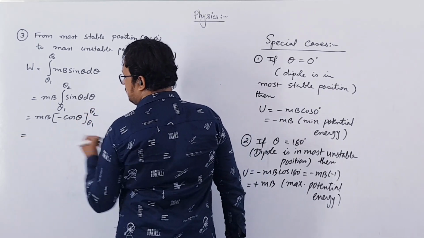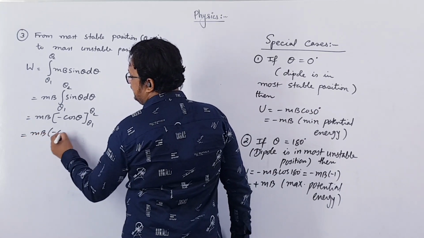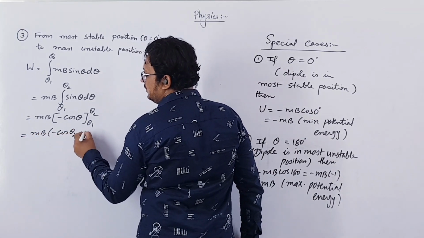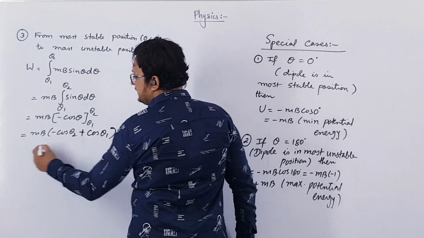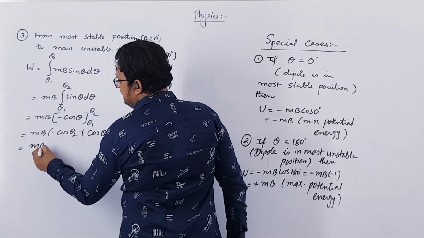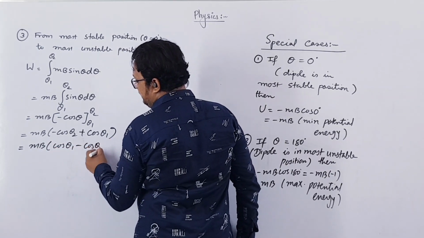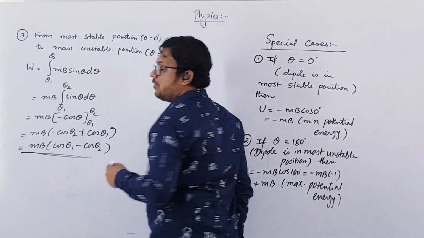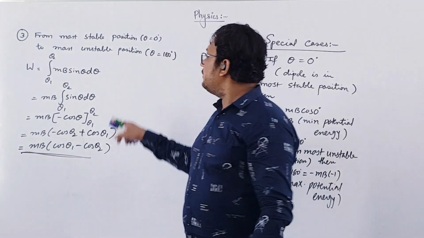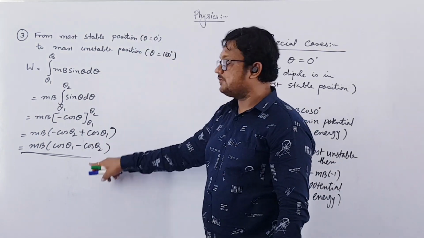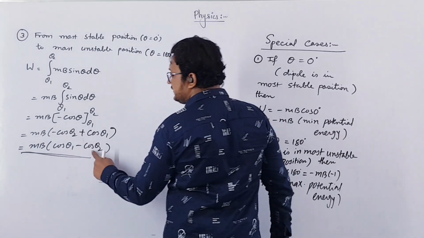So this will be equal to mB into minus cos theta 2 minus minus, plus cos theta 1. So you can say that this will be equal to mB into cos theta 1 minus cos theta 2. This will be the work done in rotating a dipole from one angle to another angle, right? For most stable to unstable, we have to substitute the value of theta in this equation, right? So here theta 1 is the initial position and theta 2 is the final position.